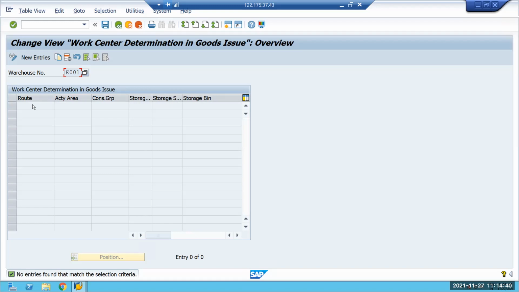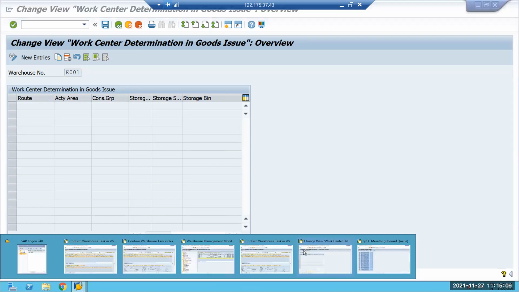This is based on the route, it will create a... Exactly. Based on the activity area, consolidation group and route, you can define a separate rule. That's rule based, you tick. Okay, yes, rule based we checked. Okay, that rules you can put it over here. Okay, got it. This is one way of having it. Okay, but actually the culprit was...